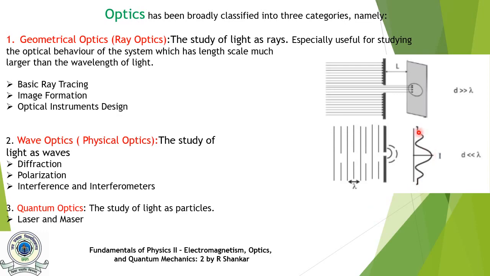We can also observe here that this light illuminates the screen far from the central portion of the hole. This behavior is due to the diffraction, which comes under wave optics.